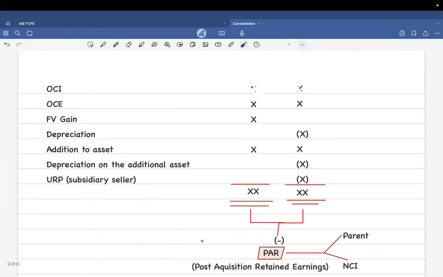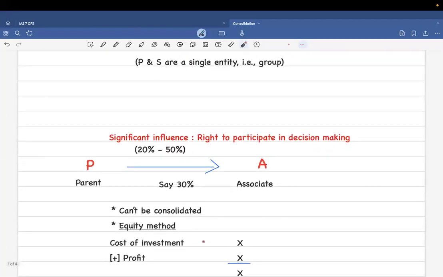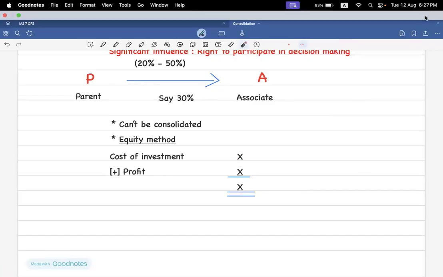So I just need to memorize the steps. Yes, most important. That is why I told I need 2 to 3 classes for consolidation for sure. Okay, so I'm going to stop here. What I want you